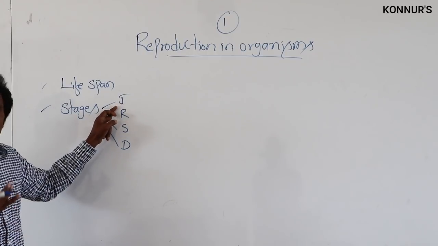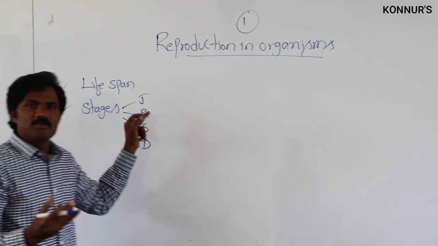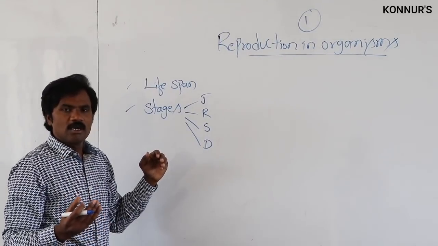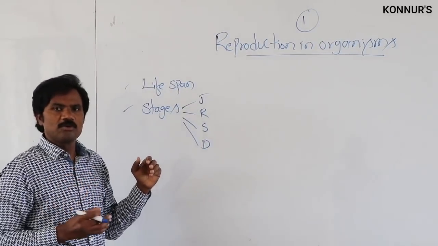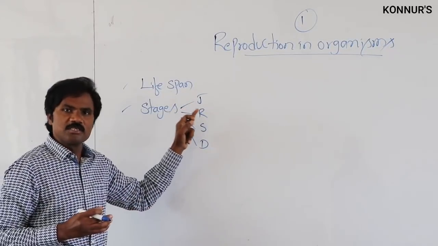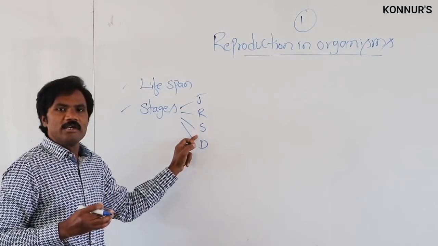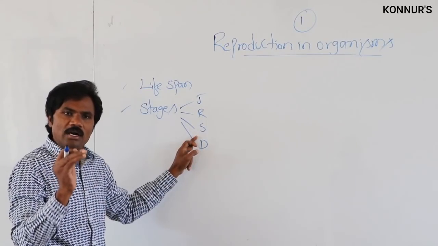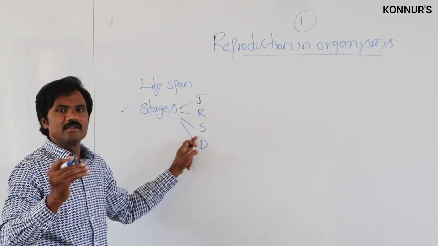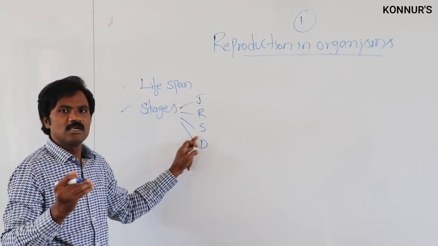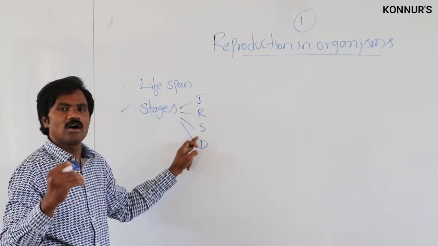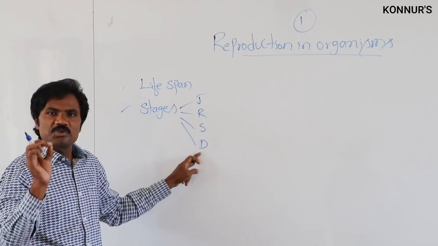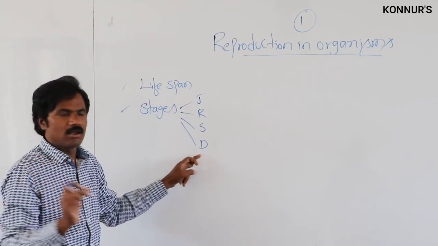Juvenile stage means the early stage. The organism which is ready to produce young ones, either by asexual or sexual mode, that is what we call the reproductive stage. Then old age, that means the metabolic activity reduces, along with their ability and performance. That is what we call senescence or old age. Then death, and the study of death we call thanatology.